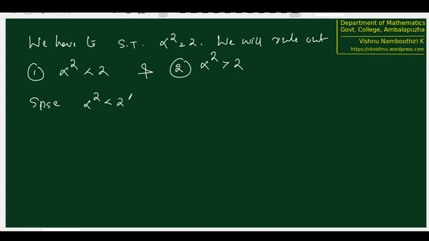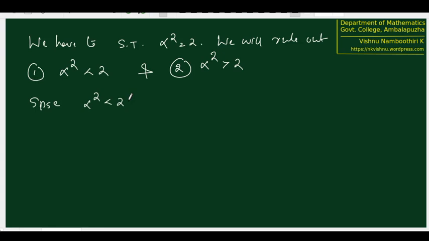Recall, what is alpha? Alpha is the supremum of the set of all real numbers t such that t square is less than 2. So if alpha square is less than 2, we have to rule out that possibility. We have to make use of the property that alpha is the supremum, and arrive at a contradiction by assuming that alpha square is less than 2. So what kind of contradiction can happen there?